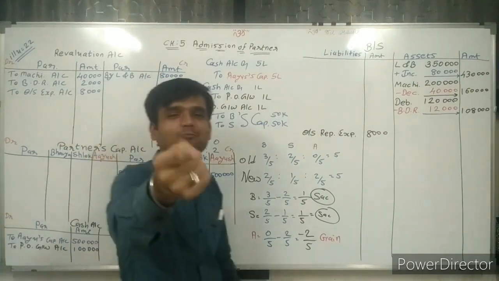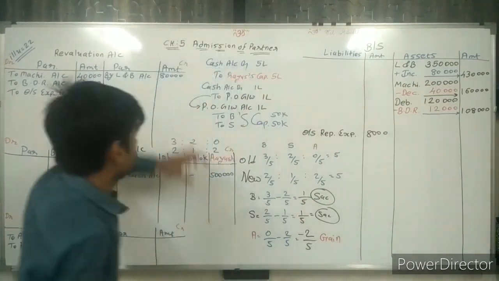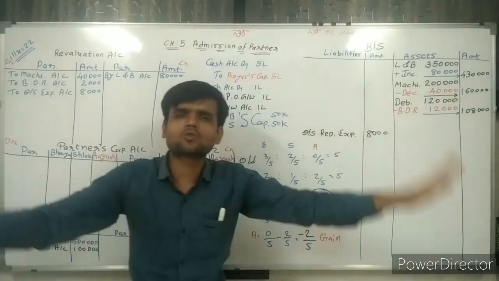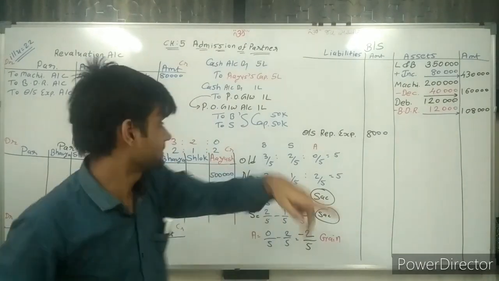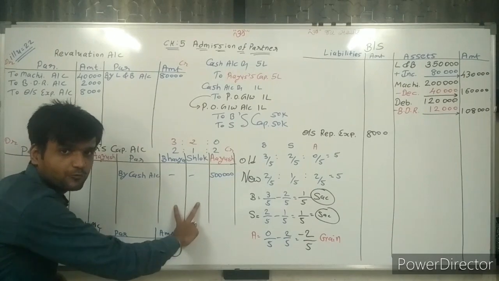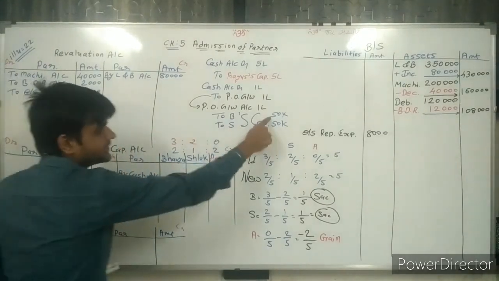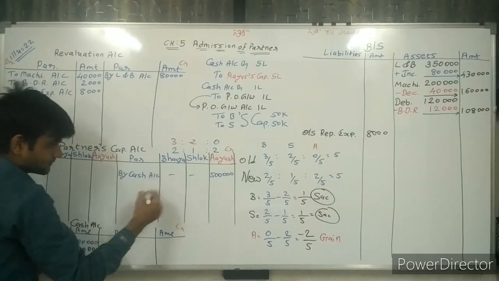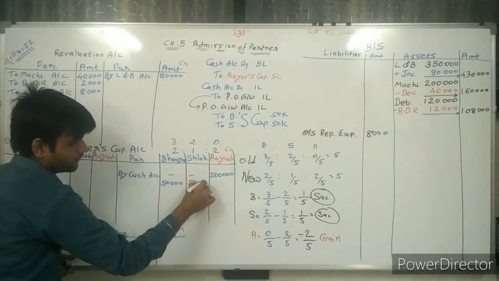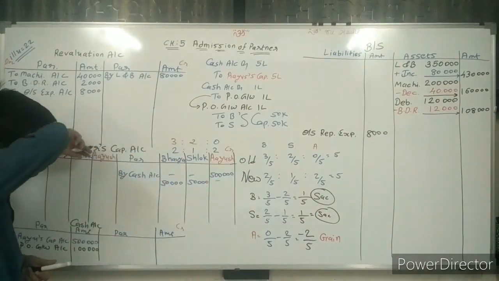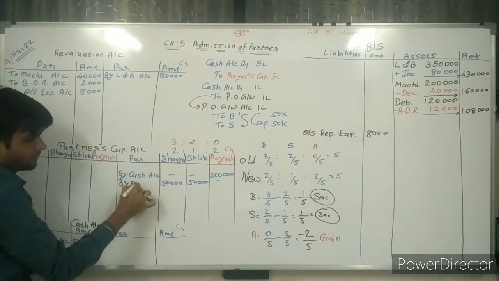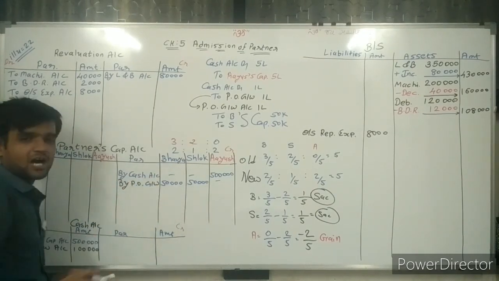Now, ledger posting of this journal entry. Premium of goodwill account debit. Here we are not preparing the premium of goodwill account, so don't worry about it. But yes, Bhavya and Shlok's capital accounts we need to credit. So Bhavya credited 50,000, Shlok credited 50,000, and here by premium of goodwill account.